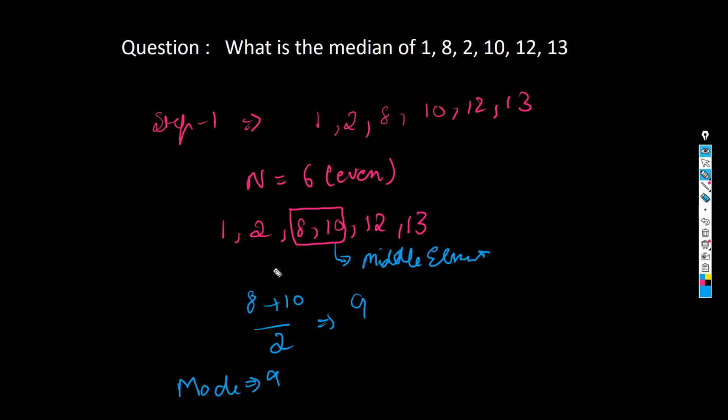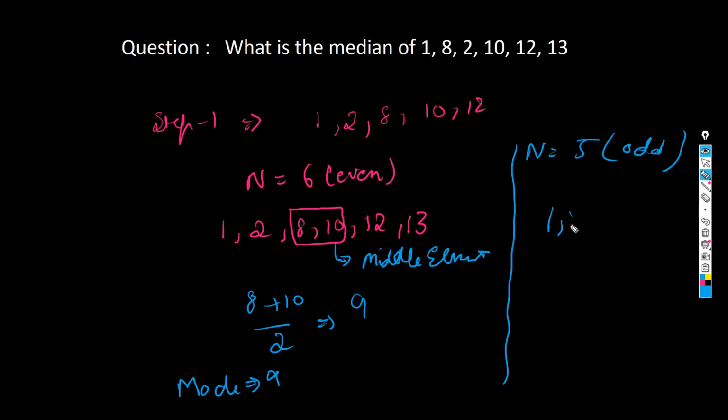Simple. Now suppose we have an odd number of elements. In that case what we will do? Let's say we have only this type of numbers. Right? So in that case our n will be 5 and it is odd. So in that case, what we'll do, we can see over there 1, 2, 8, 10, 12. In that case, we will try to see what is the middle element. Now see 8 is the middle element. So in that case, our median will be 8.